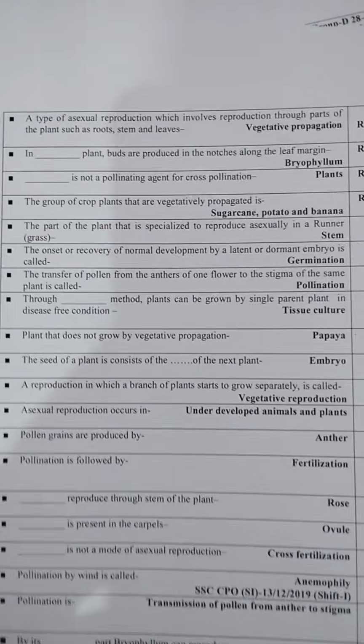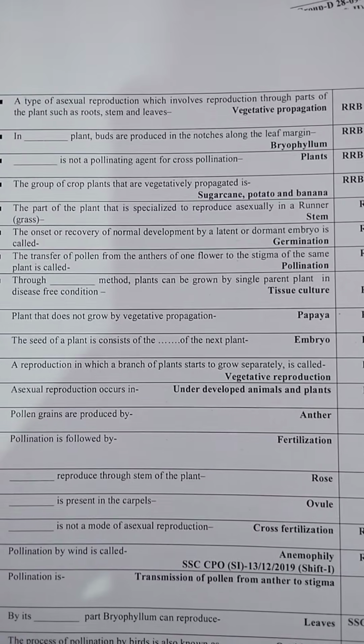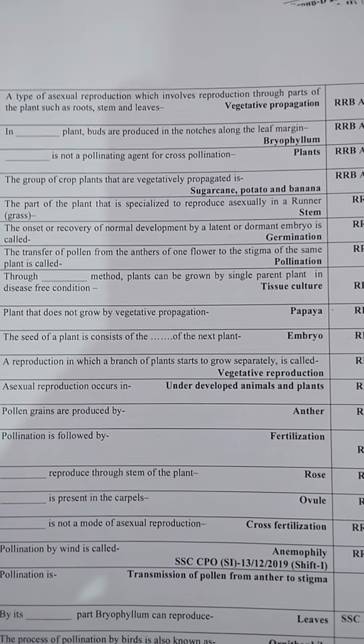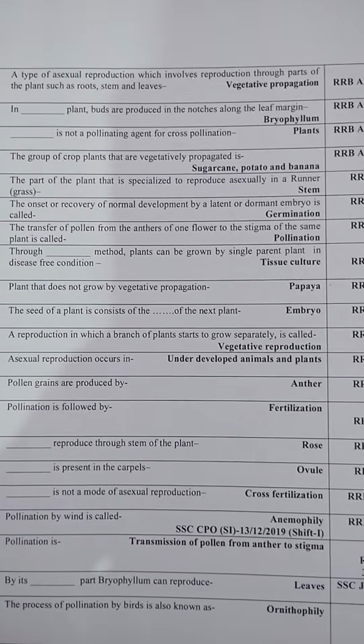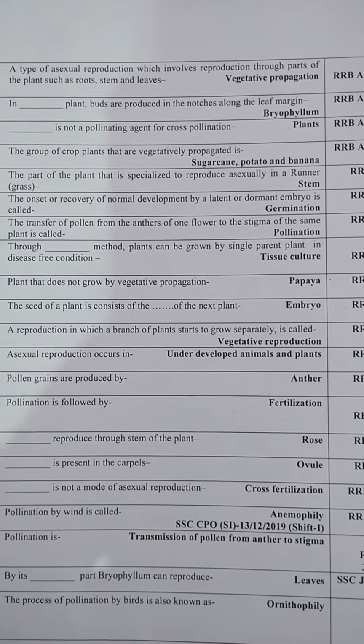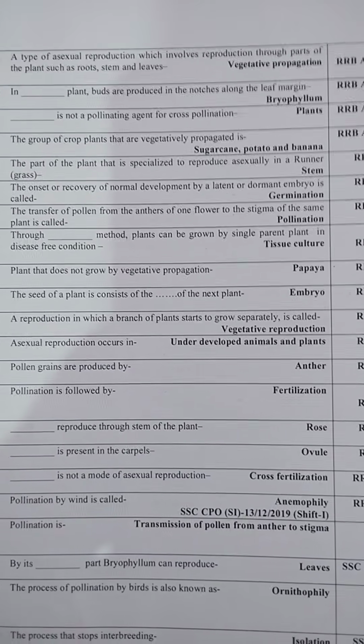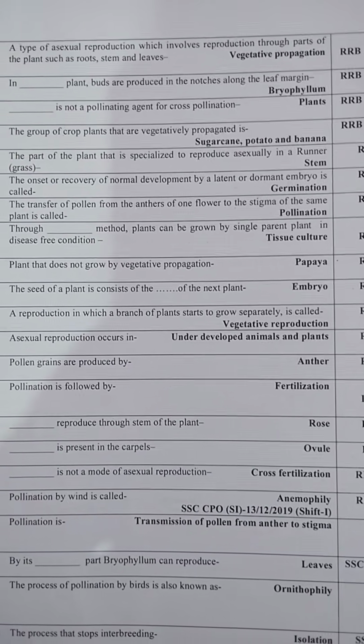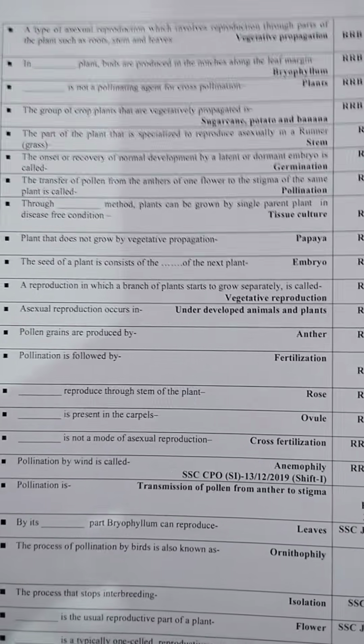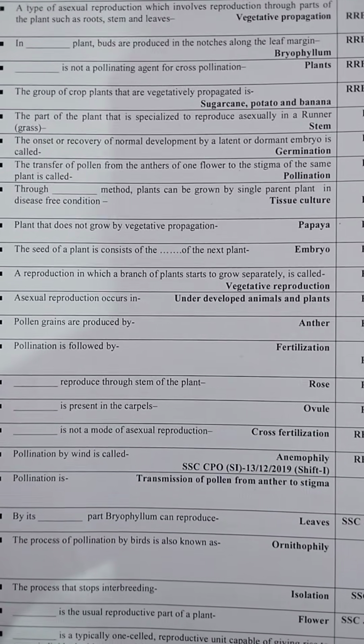A type of asexual reproduction which involves reproduction through part of plant such as root, stem and leaves is called vegetative reproduction. In Bryophyllum plant, buds are produced in notches along the leaf margin. Not a pollinating agent for cross-pollination plant. The group of crop plant that are vegetatively reproduced is called sugarcane, potato and banana.